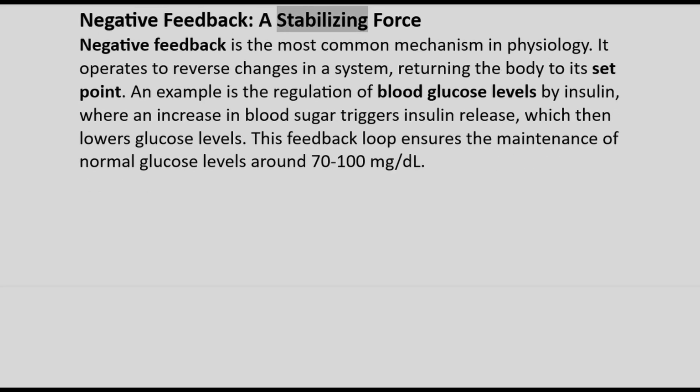Negative feedback, a stabilizing force. Negative feedback is the most common mechanism in physiology. It operates to reverse changes in a system, returning the body to its set point. An example is the regulation of blood glucose levels by insulin, where an increase in blood sugar triggers insulin release, which then lowers glucose levels. This feedback loop ensures the maintenance of normal glucose levels around 70 to 100 mg/dL.